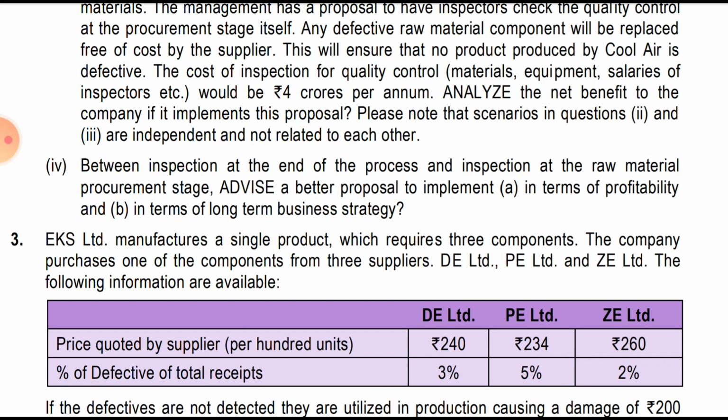The manufacturer had to see both things, and as well as they have to see the cost benefit ratio also. It is not that they will incur a huge cost on the inspection at the procurement stage, but they will benefit less. So they have to maintain a balance even though there are some defective products being purchased. So they have to majorly maintain the balance.